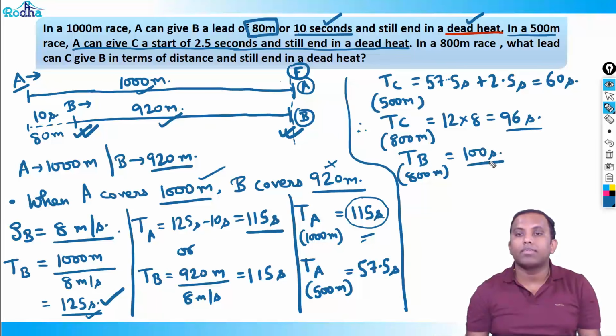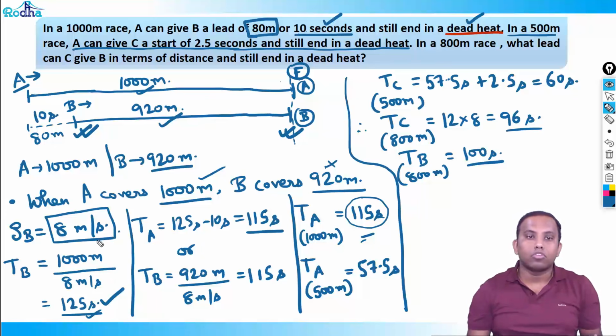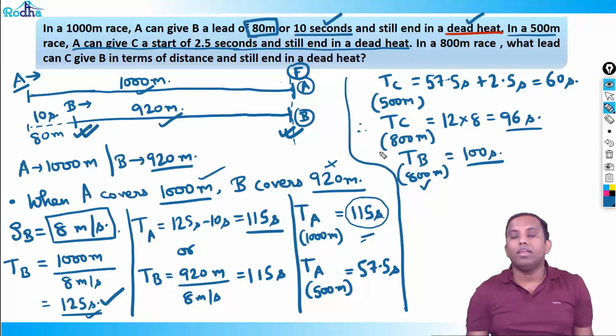You can simply do that mental calculation. 1000 meters in 125 seconds, so the speed of B is 8 meters per second. Sorry, in 1 second, B can run 8 meters. So if B can run 8 meters in 1 second, B can run 800 meters in how much time? 100 seconds.